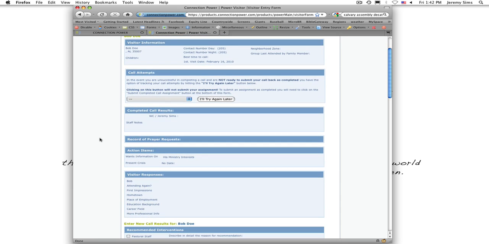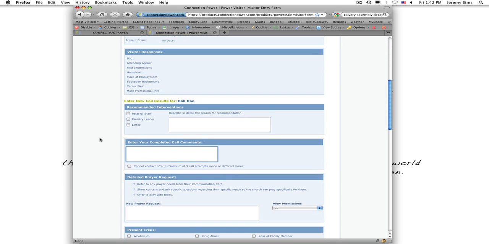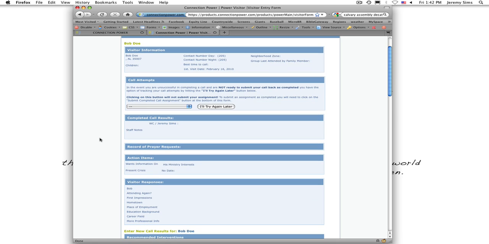You'll want to come right here and read down and look right in this area under completed call results. It will show the person who did the welcome call, and it'll show their comments. Then it'll show the person who did the CP1 call and their comments. Then you will be the CP2 or the callback. So you can just read through those call results, and you can read through their prayer request.